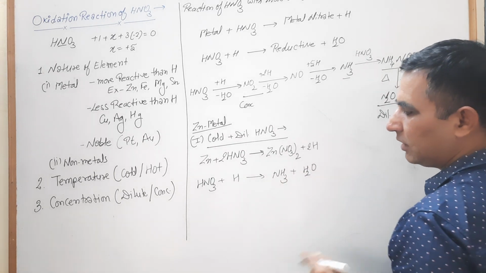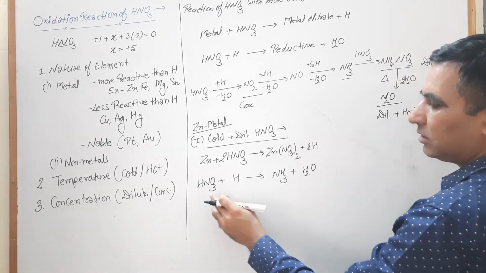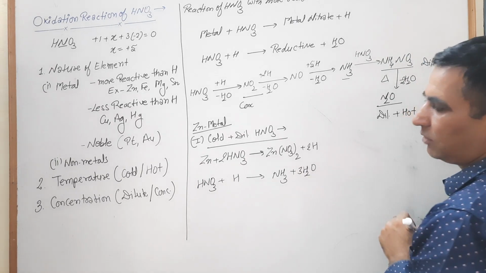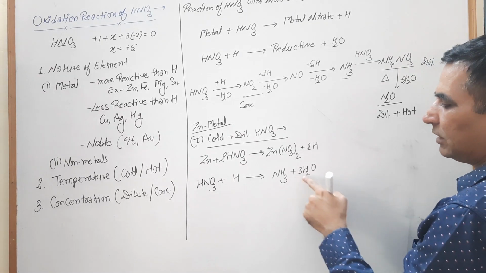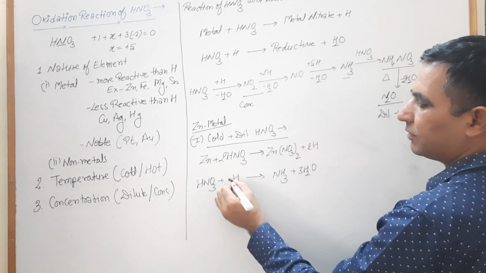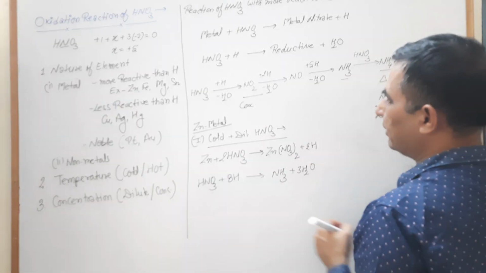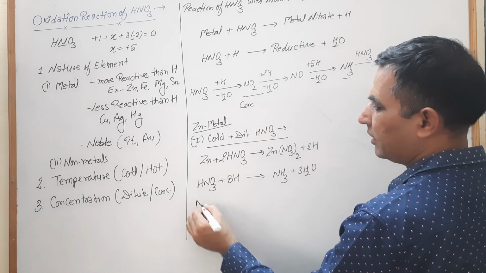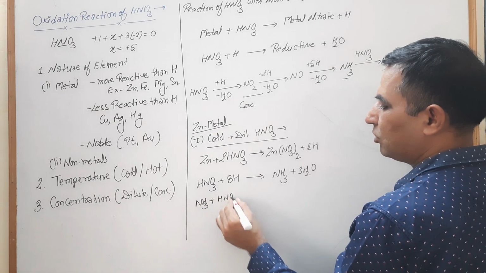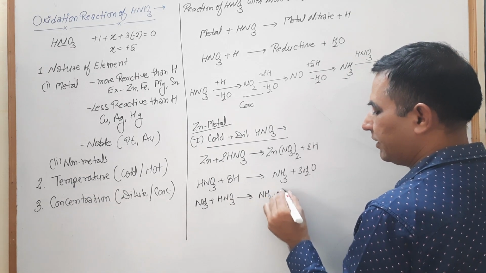Now balance this one: this side 1 nitrogen, 1 nitrogen. Now balance the oxygen: 3 oxygens this side, and this side we multiply by 3. Now oxygen is balanced. Hydrogen: 3 to the 6, 6 and 3 is 9, 1 is already there, so this one is 8 hydrogen. Now this ammonia reacts with HNO3 and converts into ammonium nitrate.